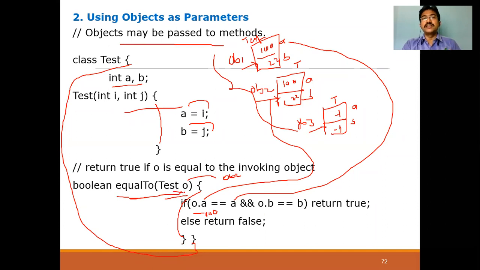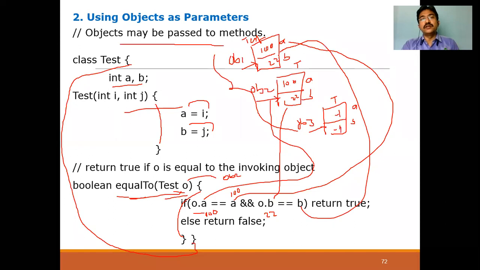But here, who called this? The OB1, with the help of OB2. So that's why we are going to take O dot A here. A means the object 1. OB1 dot A, that is 100. Next O dot B. O dot B means OB2 dot B, which is 22. What is B here? The OB1, because it called equals. Whoever is calling, we directly use the variable names. The object passed in will be taken as object name dot variable name. Remember that. B means OB1 dot B, that is 22.